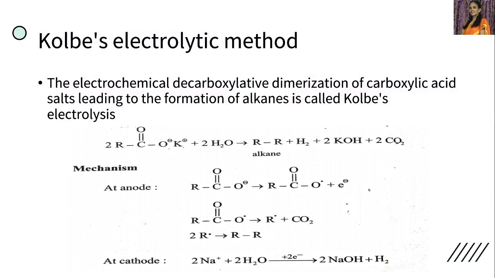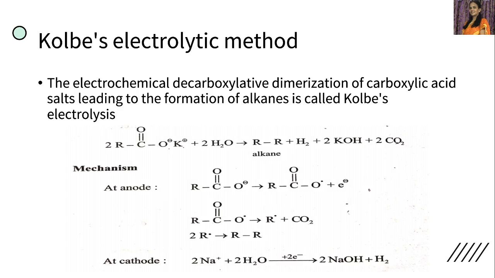Now, the next method of preparation of alkanes is the Kolbe electrolytic method, the Kolbe electrolysis. This is an electrochemical decarboxylative dimerization. Dimerization takes place, and decarboxylation means loss of CO2 also takes place in this reaction.